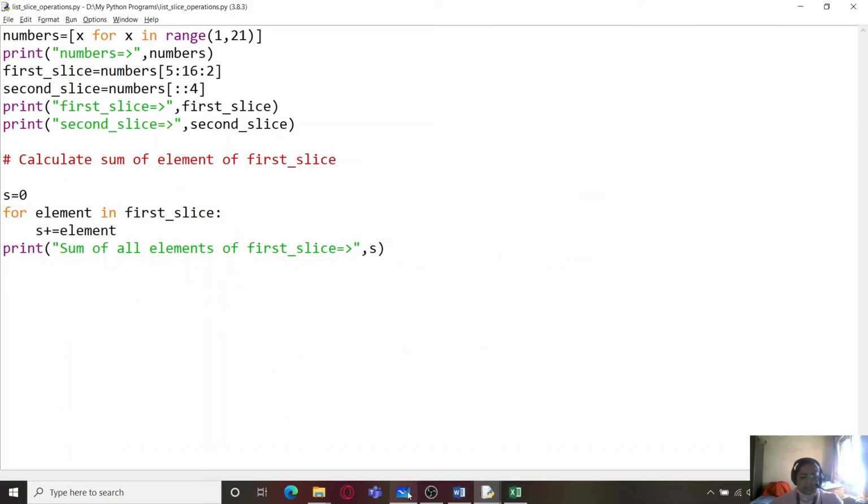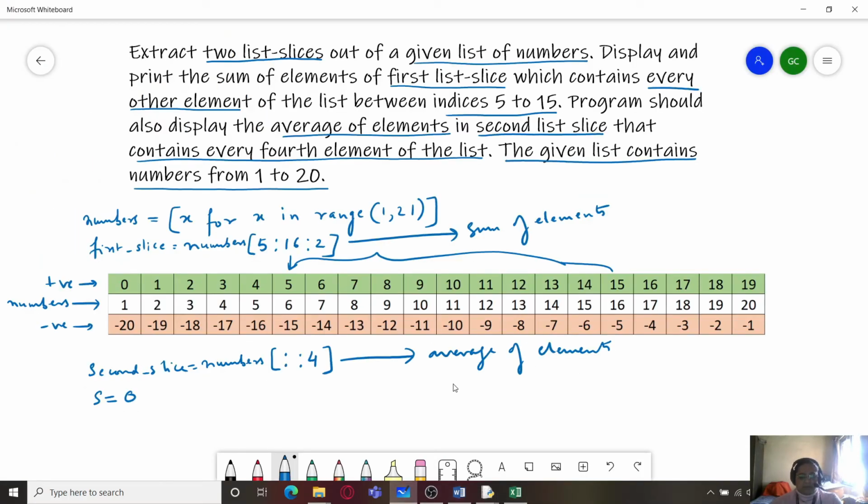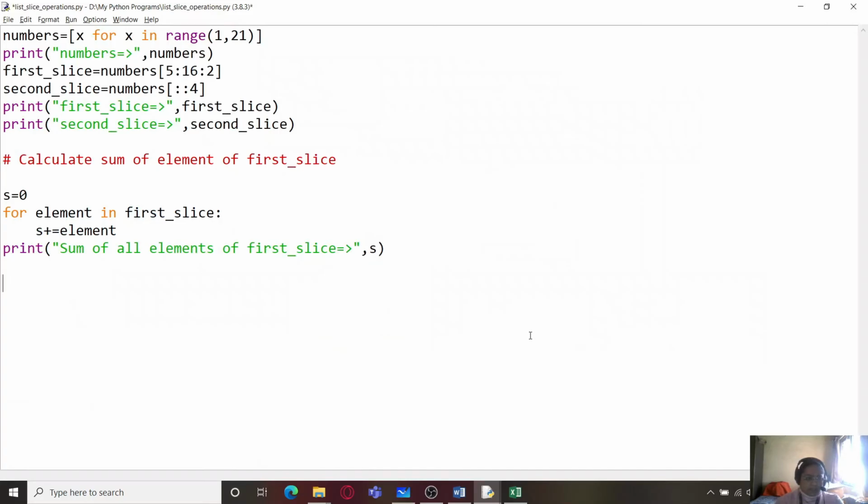Now for the second slice, we have to calculate the average of elements. So for this also I am taking a value AVG and assigning it 0, because average also means that I will first calculate the sum of all elements and then divide it by the number of elements.